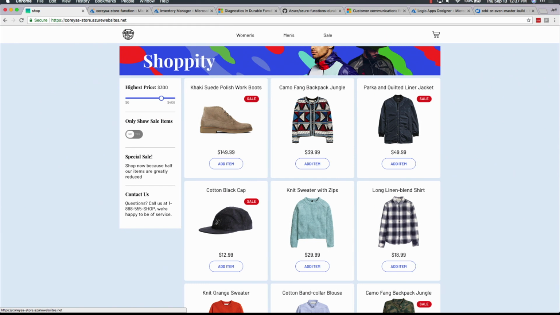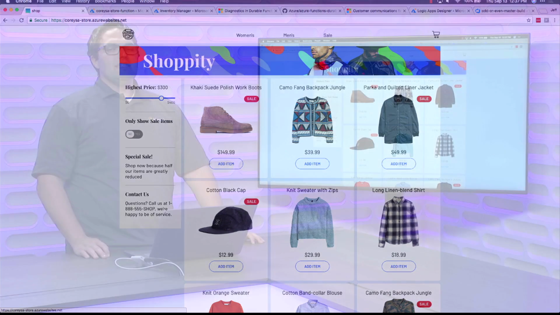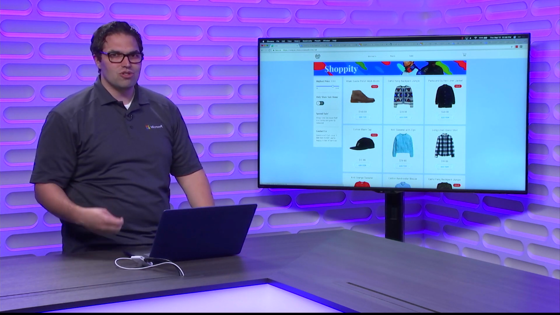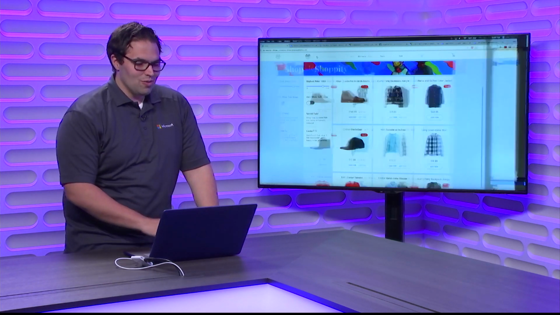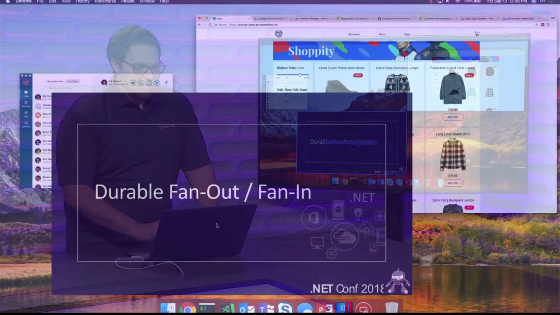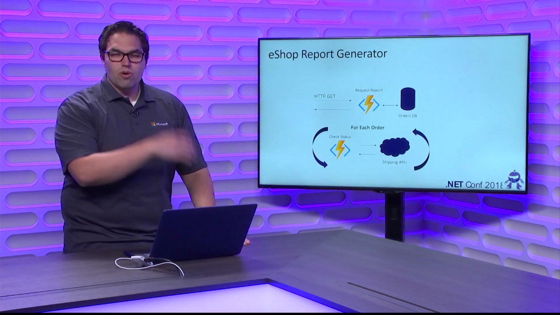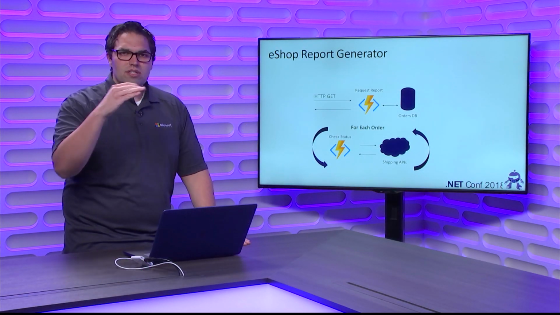Now, the problem that I want to solve has to do with this store, Shoppity. The business comes to me and says, hey Jeff, you're so productive, you're using all this awesome .NET stuff, you're using Visual Studio and Serverless, you can do anything, we know you can. Now my problem is, I want to have a report. I need to know every 7 days what's the current status of all of our orders, okay? And we're a really popular store. We might have thousands of orders in the last 7 days. So I need you to give me a report so that you can look at all of the orders that happened in the last 7 days and tell me what's the current shipping status.